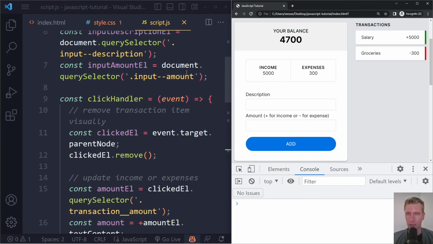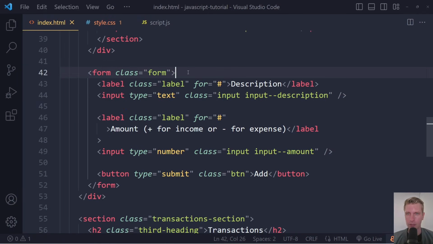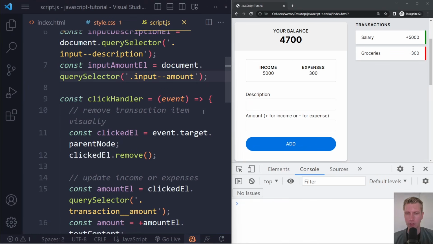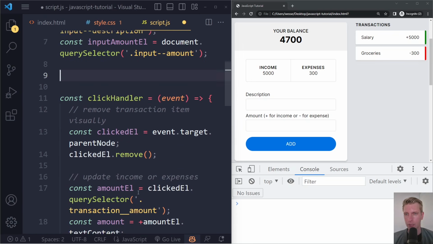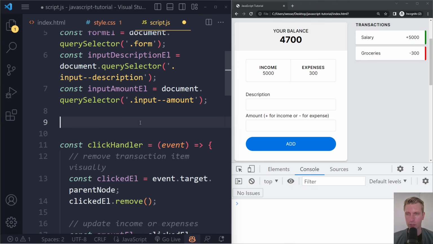But there is also another event that happens on forms, because if we look at the HTML structure here, it's a form, right? And there are two inputs, one for the description, one for the amount. They have a label, basically just a description for the input, and then they have a button. So we could hook into this button and say when there's a click on this button, we want to do something, but we can also do something with this form. Let's do it here. We could also do it after this one, but I like to be closer to the selectors here so we can easily scroll up and see what we need.